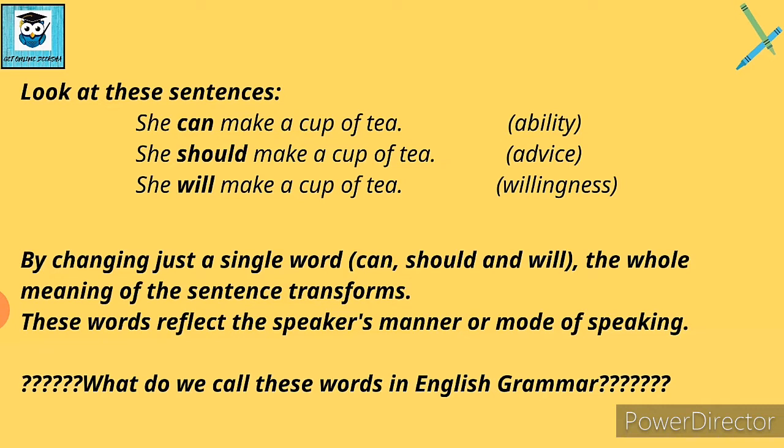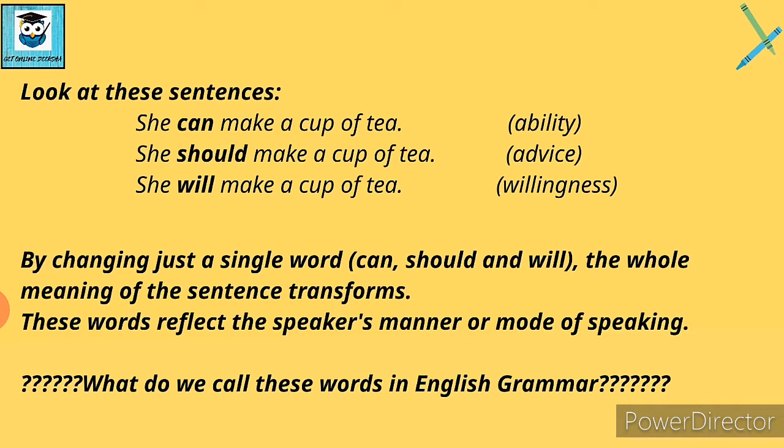Fine. Now if you look closely at these sentences, you will notice that I have changed only a single word. That is can, should and will, right? Now by changing just a single word like can, should and will, the whole meaning of the sentence transforms. We will understand it better.